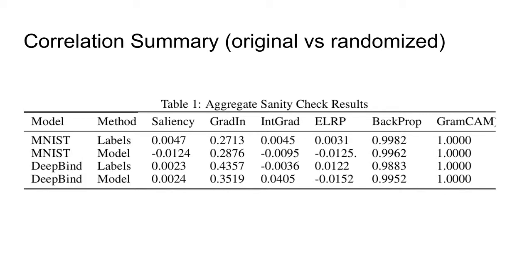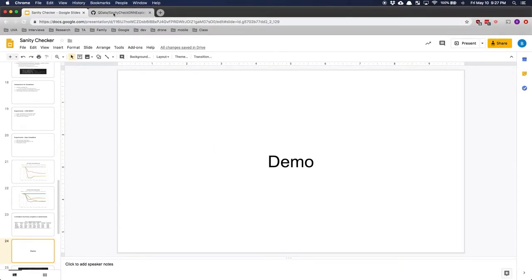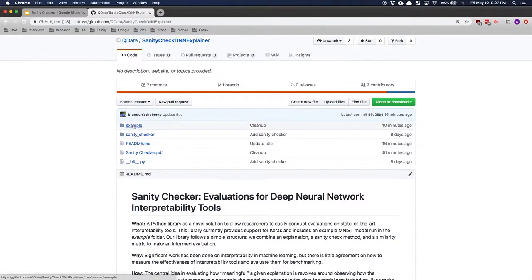So this is a summary of results that we've attained just through complete randomization and also randomization with our data. We expect that with increasing data randomization, if our tool is sensitive to that, our rank should go down to around 0. And that's what we see for many of these, except for backpropagation and GradCam, which are not sensitive at all to our randomization methods. And so it's a lot clearer to see how this works in a short demo.